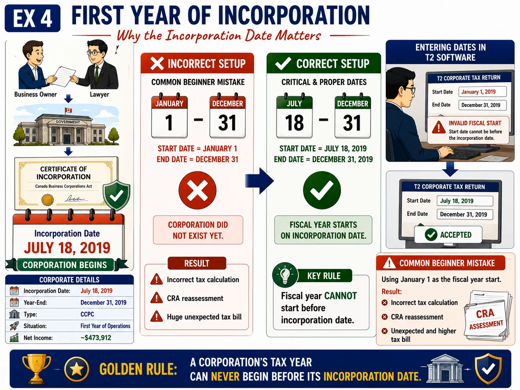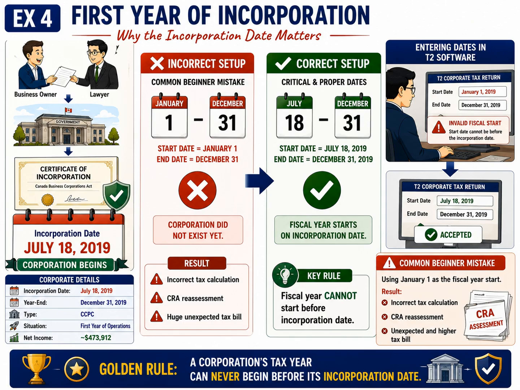Below that illustration, you can see the key corporate details for this example. The corporation is a Canadian-controlled private corporation, or CCPC. It was incorporated on July 18, 2019. It selected December 31, 2019 as its fiscal year-end, and this is its very first year of operations. These facts may look like basic information, but they determine many important tax calculations throughout the T2 return.